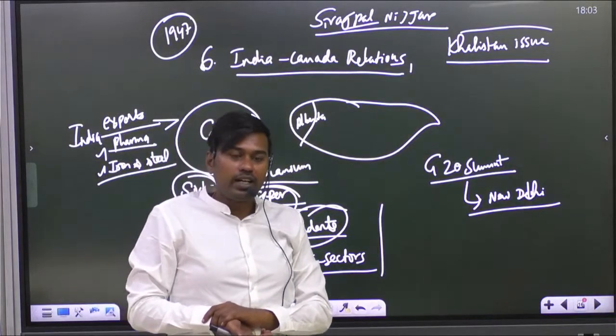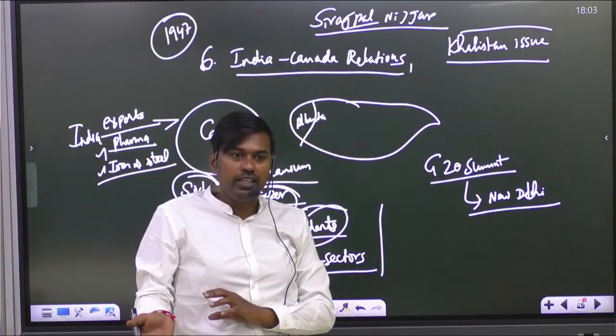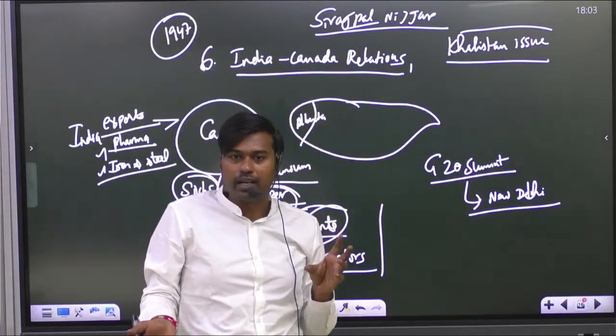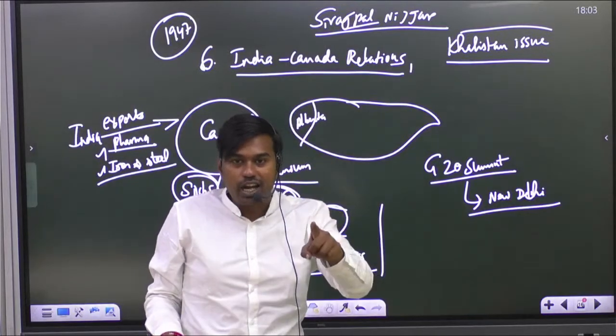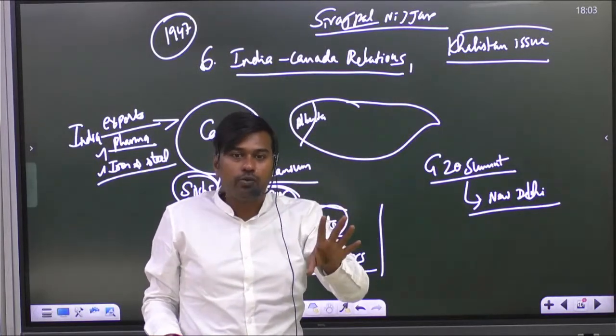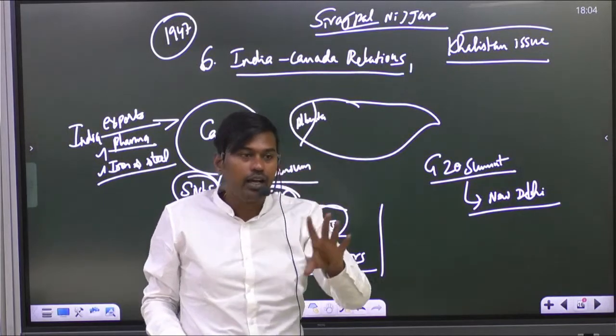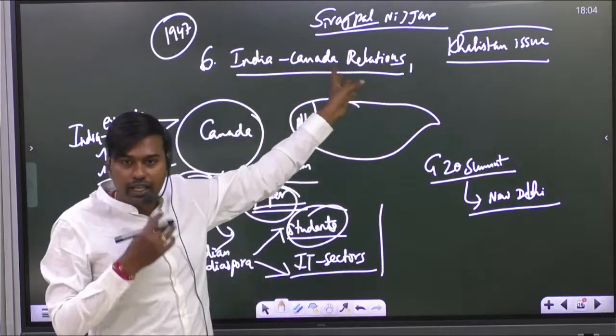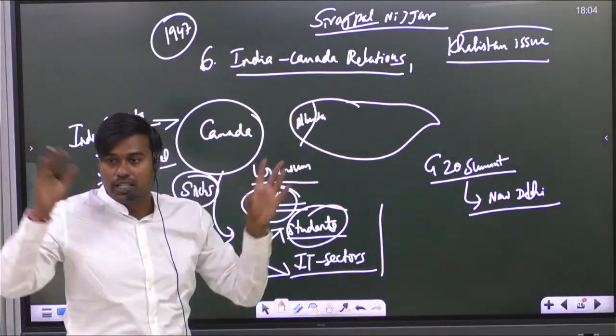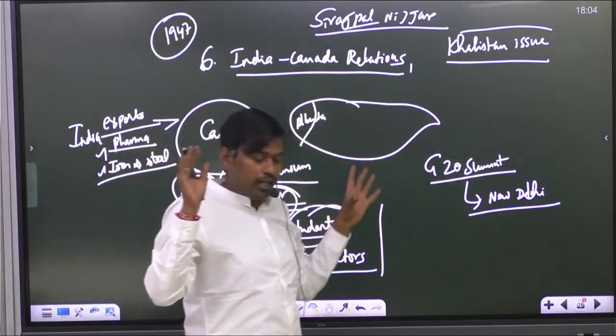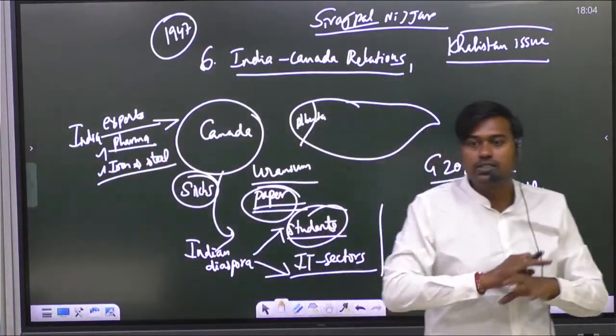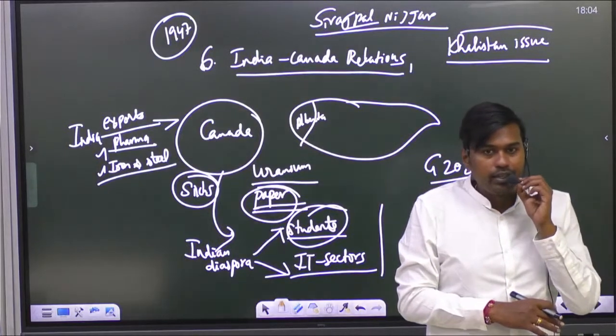And what the Canadian president said in parliament soon after India's G20 visit is that there is a strong involvement of the Indian agency RAW behind the killing of this person, and it has caught national attention in Canada, not only national attention but also global attention. Why?